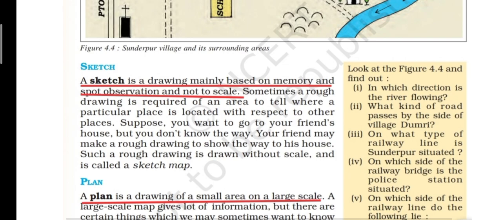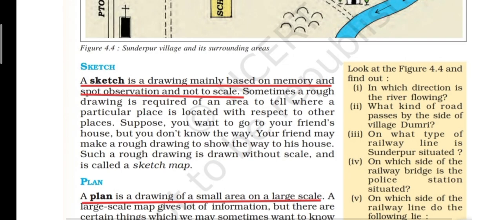Sometimes a rough drawing is required of an area to tell where a particular place is located with respect to other places. Suppose you want to go to your friend's house but you don't know the way. Your friend may make a rough drawing to show the way to his house. Such a rough drawing is drawn without a scale and is called a sketch map.